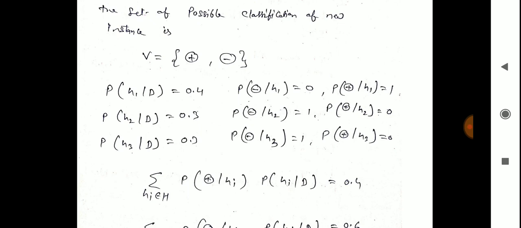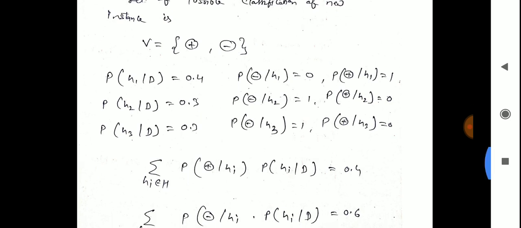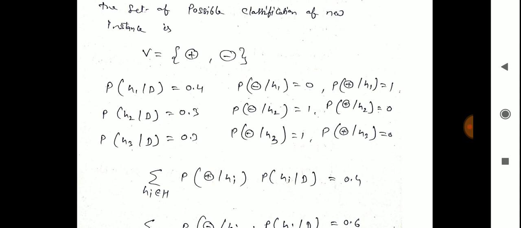And the probability of negative given H2: it gives the correct class, so the value is 1, and it does not classify the positive class, so the value is 0. And probability of negative class given H3: it is able to classify the negative class, so the result is 1. It is not able to classify the positive class, so the value is 0.